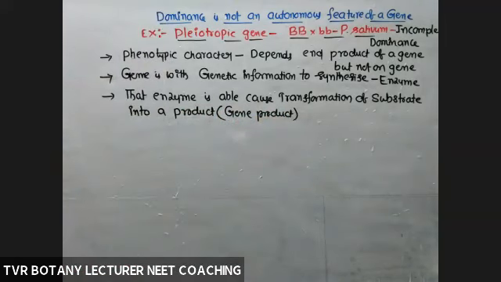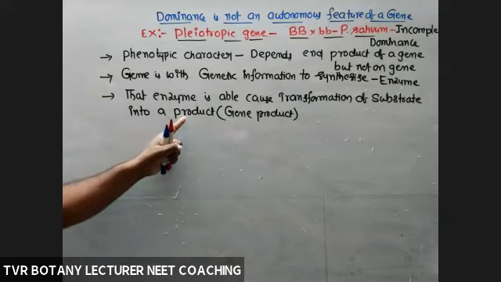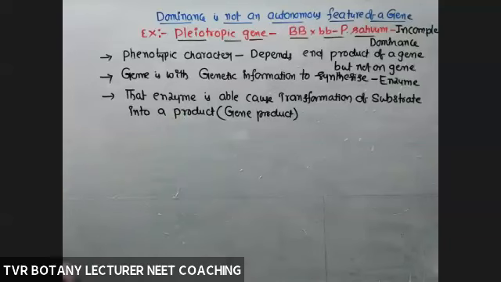Okay, so dominance is not an autonomous feature of a gene. It depends on the information of that gene, and finally it depends on the end product of that gene.